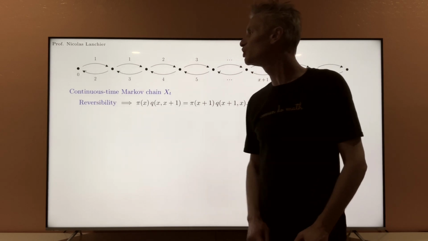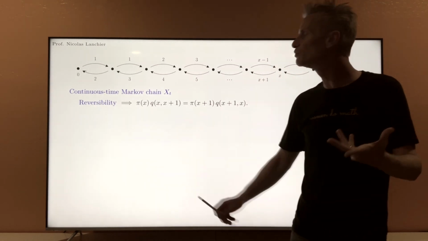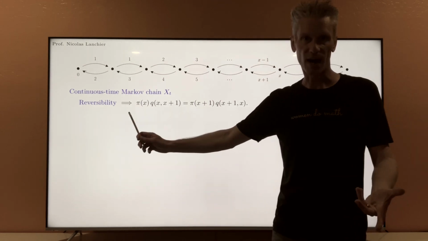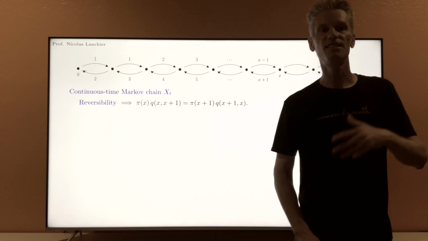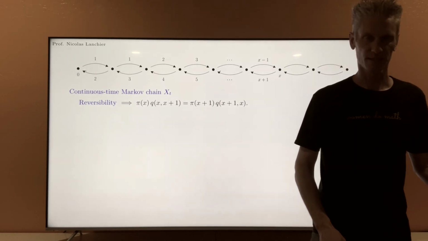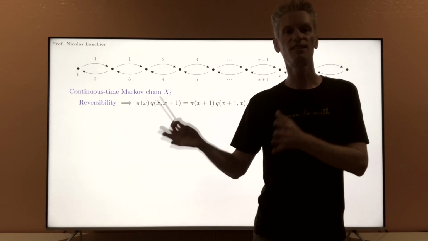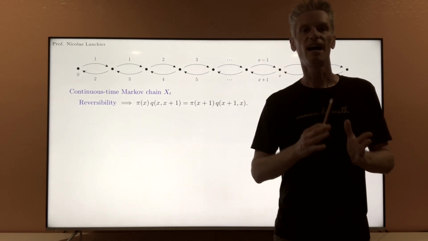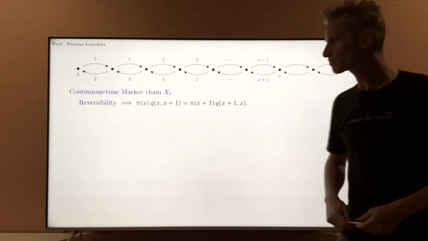So to check the existence of a reversible distribution, we need to prove the existence of pi such that in general, pi x q x y is equal to pi y q y x. But clearly, q x y is always equal to 0 when x and y are distance more than 1 apart.